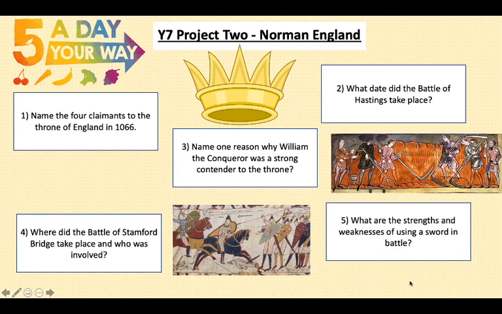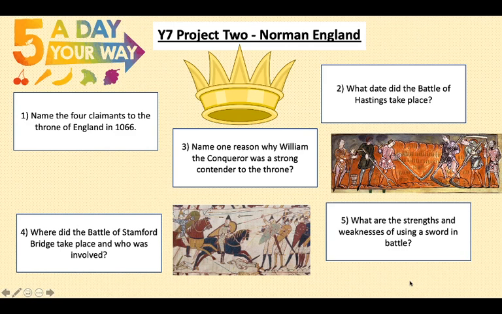So let's go through these questions then. Number 1. Name the 4 claimants to the throne of England in 1066. So we've got Harold Godwinson, William of Normandy, Harald Hardrada, and Edgar the Atheling. Right, number 2. What date did the Battle of Hastings take place? That would be the 14th of October in 1066.